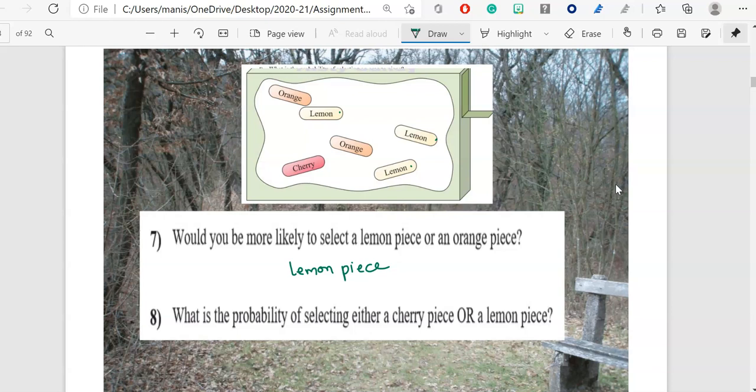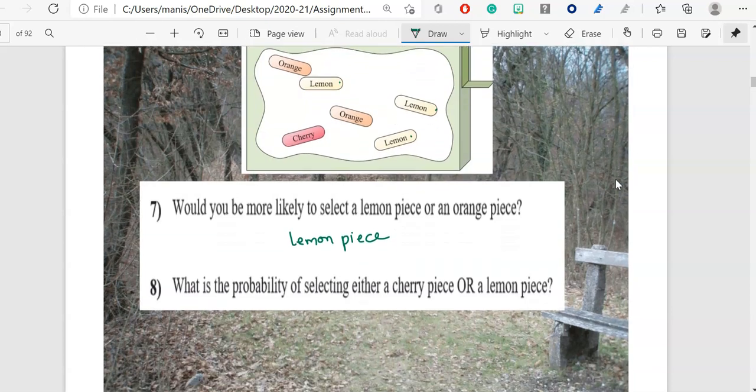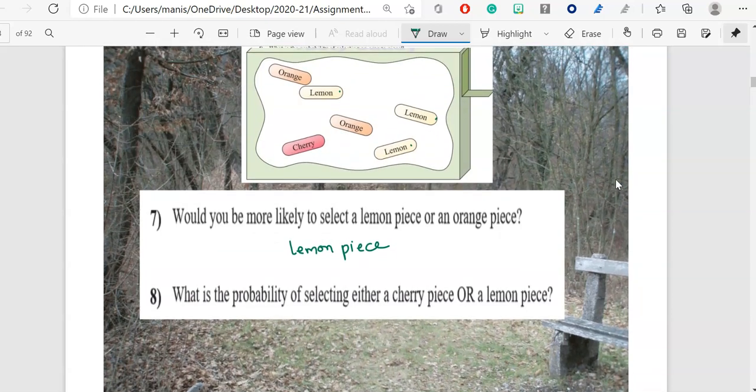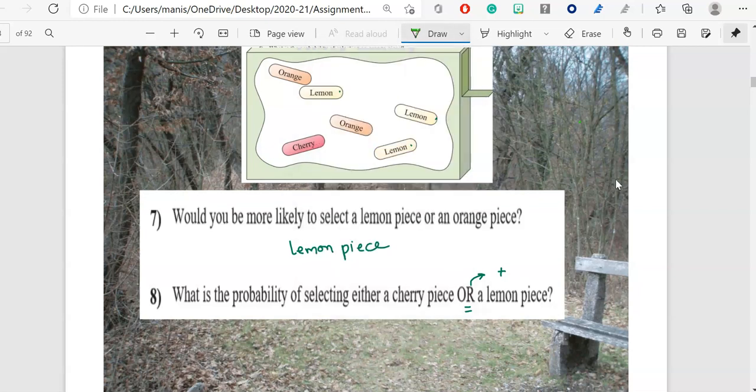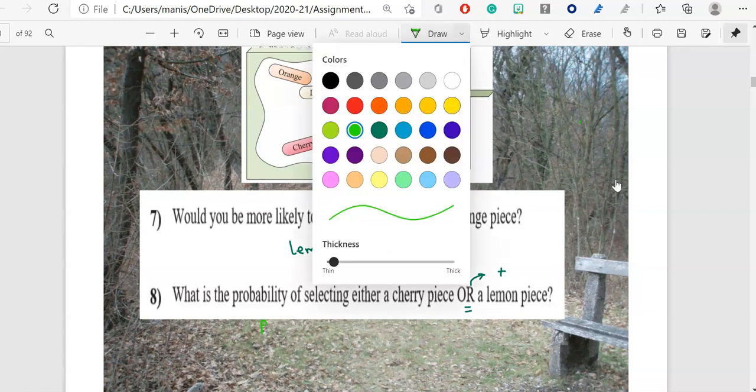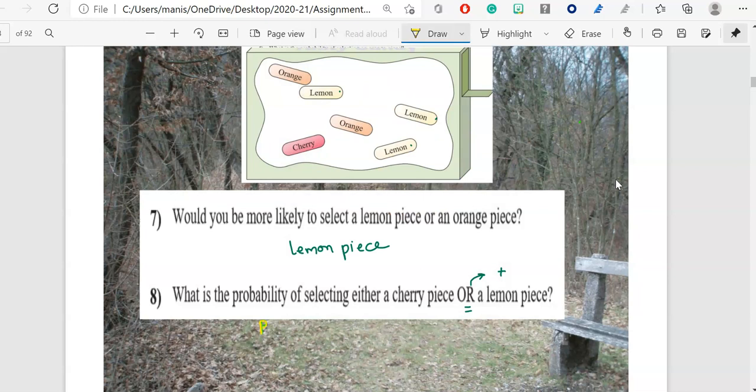Now next question says, what is the probability of selecting either a cherry piece or a lemon piece? Usually whenever you see this or, this means you will add this. So first of all, what I will do is I will find the probability of selecting a cherry piece. So what was the probability? So it will be like this. Probability, let me change the color. I will pick the color which I can write and it should be visible. Okay, so probability of selecting either a cherry or lemon.